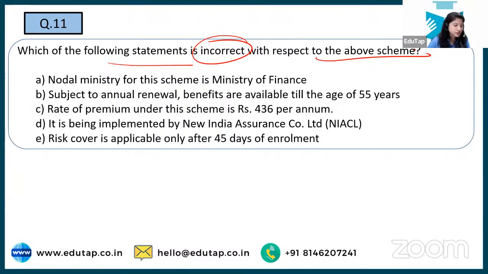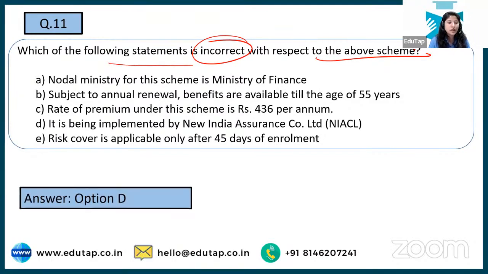Shivam is the first one who said the correct answer. Okay, yes, Shivam is the one who said the correct answer. Yes, that is your option number D. That is wrong. Why? Because see, nodal ministry is yes, Ministry of Finance.